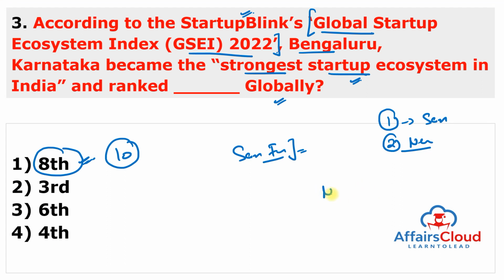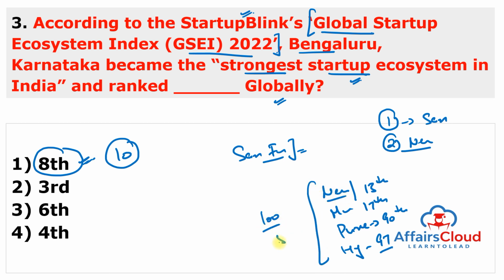So globally, New Delhi is ranked on the 13th position, Mumbai is ranked on the 17th position, Pune in Maharashtra ranked on the 90th position, Hyderabad was ranked on the 97th position. It means in the top 100, 5 cities from India were ranked under the startup ecosystem, but the top rank goes to Bengaluru. But if we are talking country wise, then in the global ranking, United States of America is on top, second rank goes to United Kingdom, third is Israel.